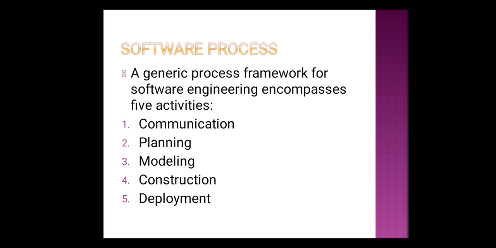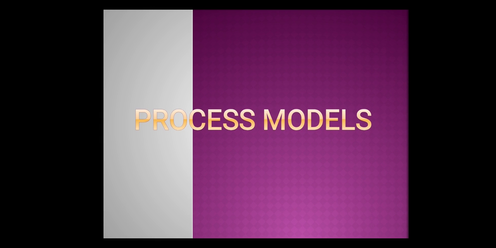The first one is software project tracking and control, risk management, software quality assurance, technical reviews, measurement, software configuration management, reusability management, and work product preparation and production. These are the 8 umbrella activities which help our 5 generic framework activities. So that's all about the generic framework activities.